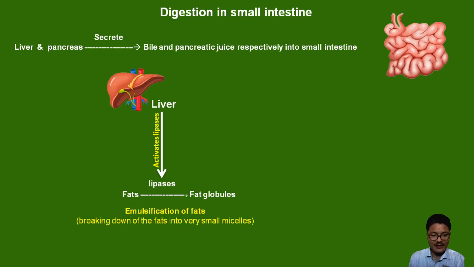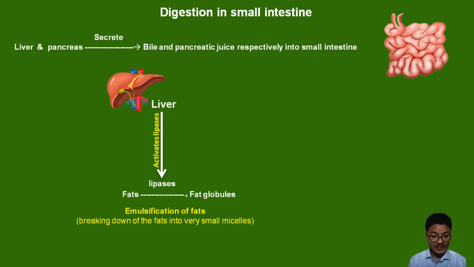Fats have a head and tail, right? So the head portion of the fats is exposed to water and forms tiny molecules, tiny fat globules. Those tiny fat globules are called micelles.